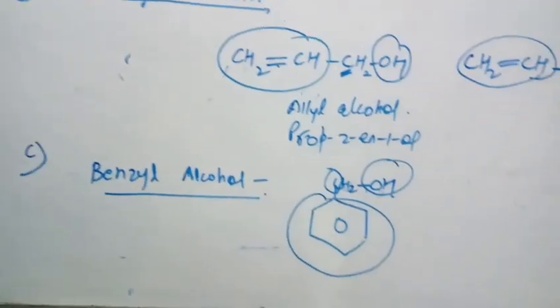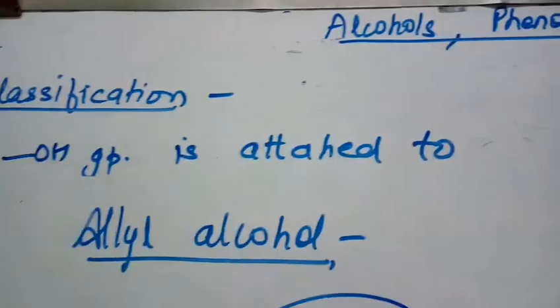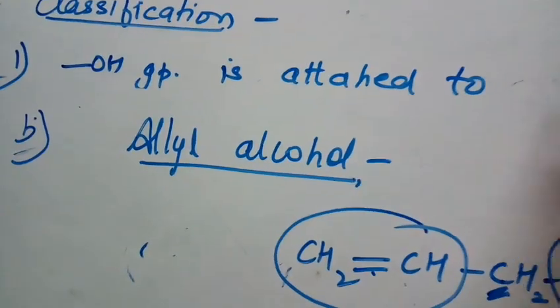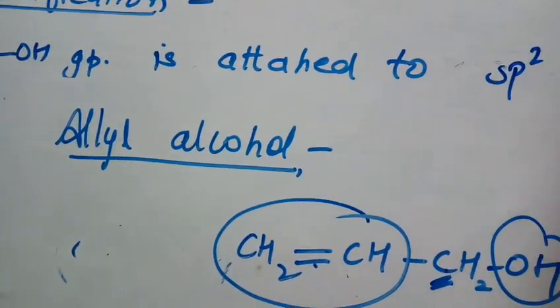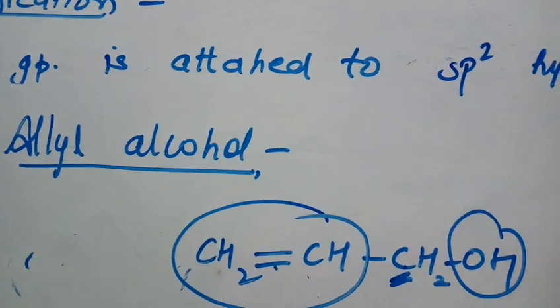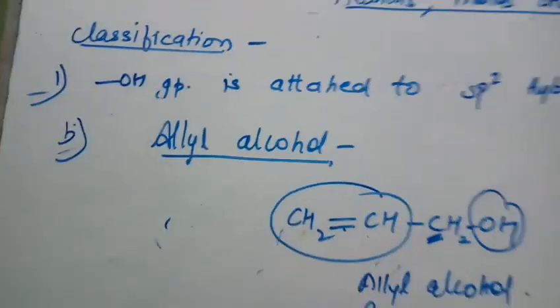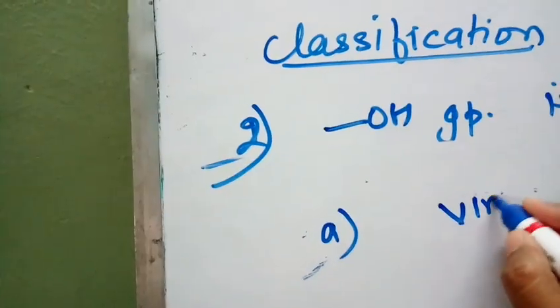Now the second one is where your hydroxyl group is attached to sp2 hybridized carbon. Students, you know sp2 hybridized carbon is present where a double bond is present. So in this class there are two types of alcohols. The first one is vinyl alcohol.